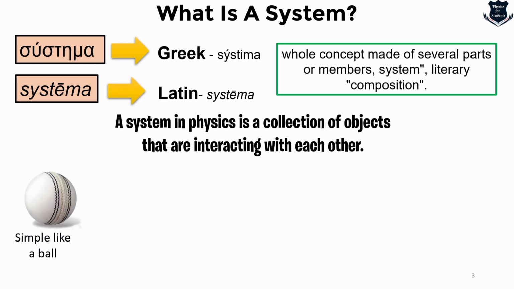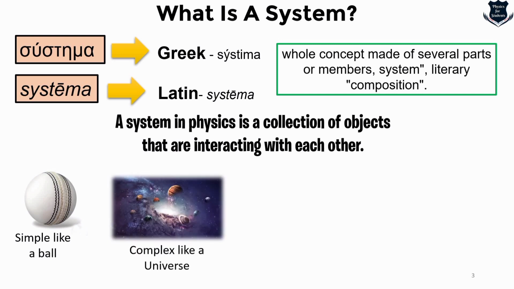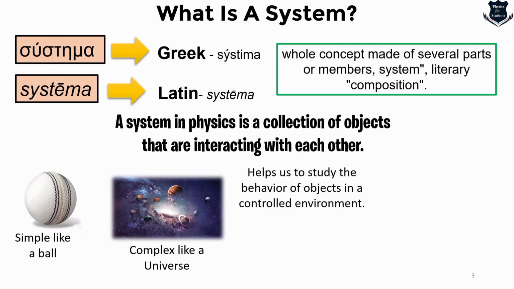For example, it can be as simple as a single object like a cricket ball, and it can be as complex as our entire universe. Now, systems are important in physics because they allow us to study the behavior of objects in a controlled environment.